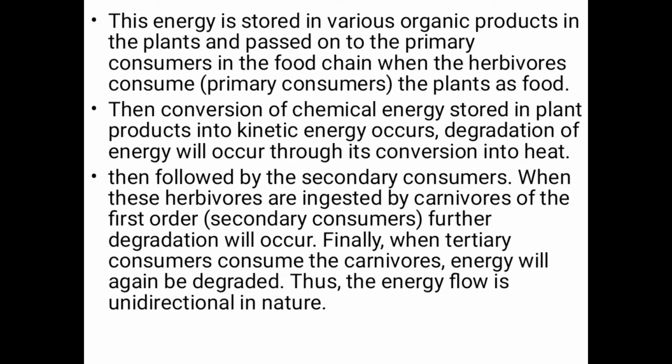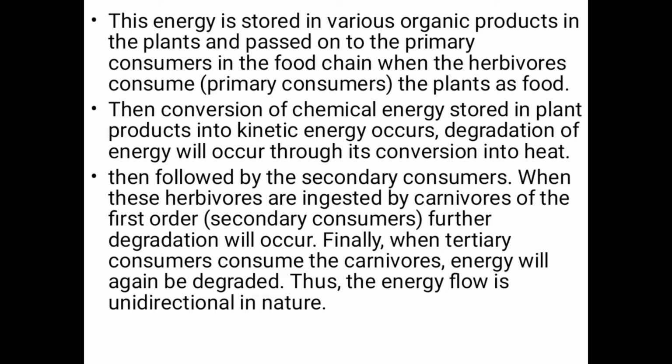Degradation of energy occurs through its conversion into heat, followed by the secondary consumers. When these herbivores are eaten by carnivores of the first order, further degradation occurs. Finally, when tertiary consumers consume the carnivores, energy is again degraded. Thus, the energy flow is unidirectional in nature.